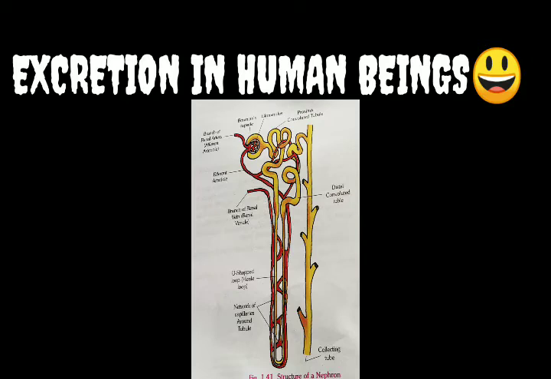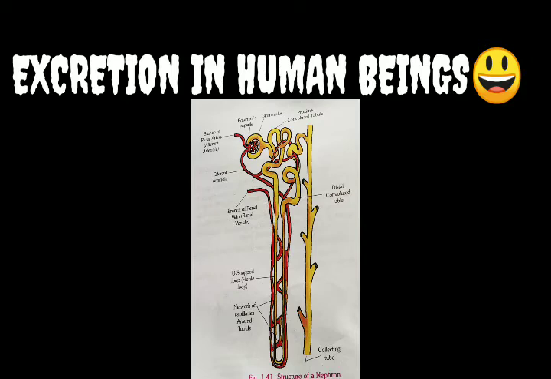See, the nephron of the kidney basically has two parts, right? One is the renal capsule, which is again divided into two: one is the Bowman's capsule, whose shape you can see in the diagram, and the second is the glomerulus.